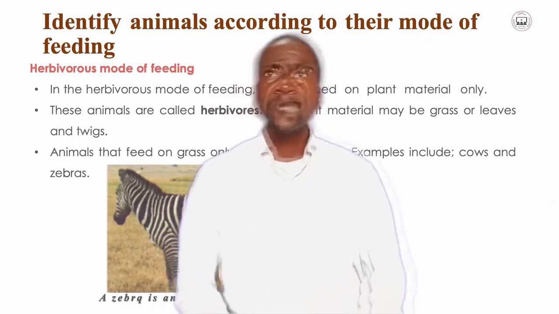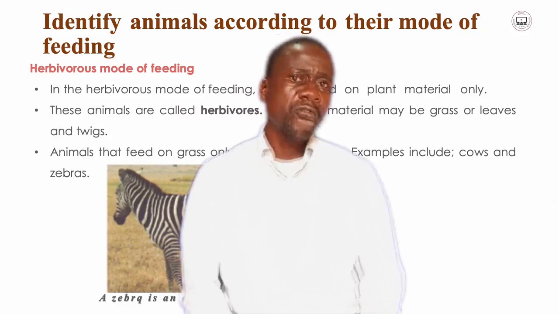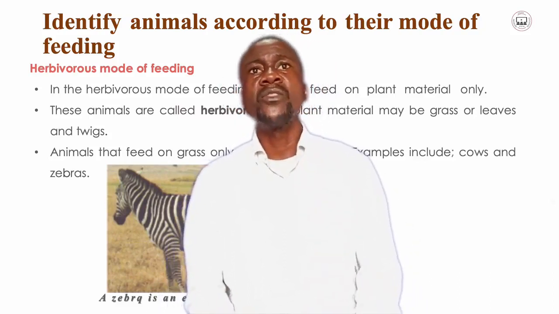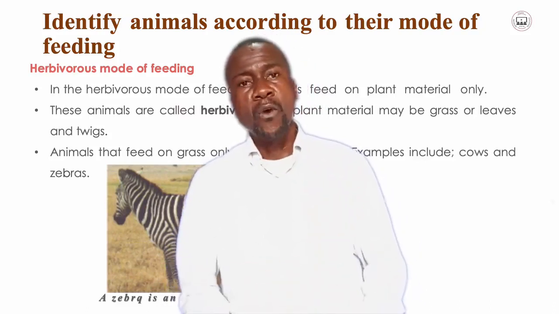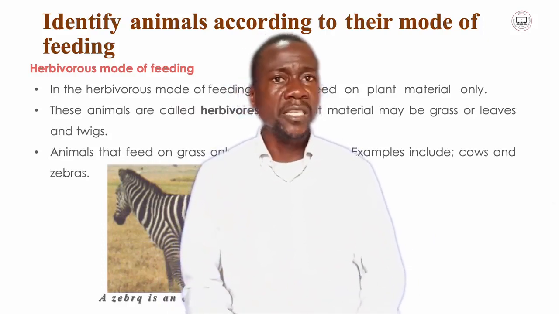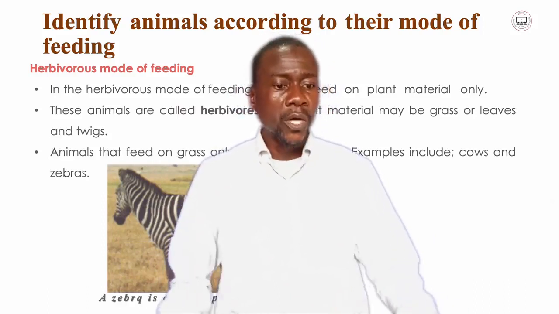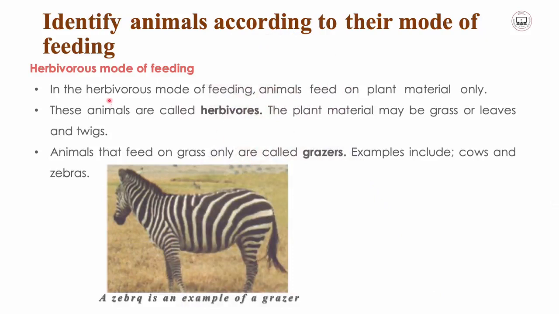Now, let us identify animals according to their mode of feeding. Of course, you should remember that we are on this lesson to discuss the food chain and the food web. We may not continue discussing the food chain and the food web if you have not identified how other animals feed. So now let us look at the herbivorous mode of feeding.